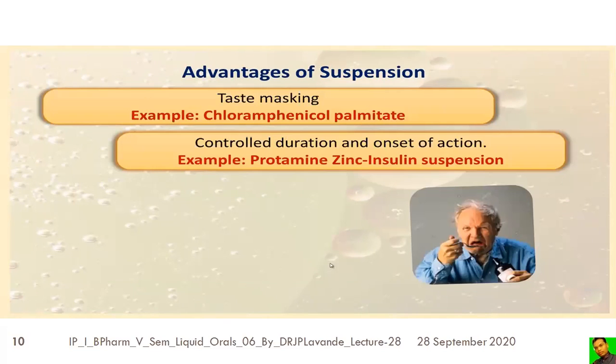The suspension is used in order to mask the taste of the drug, for example the chloramphenicol palmitate suspension, where the taste of chloramphenicol can be masked. This is also used in order to control the duration and the onset of action, like the protamine zinc insulin suspension.